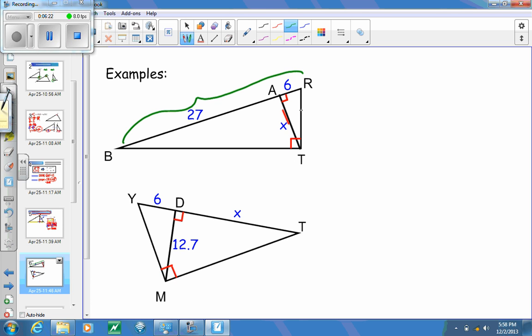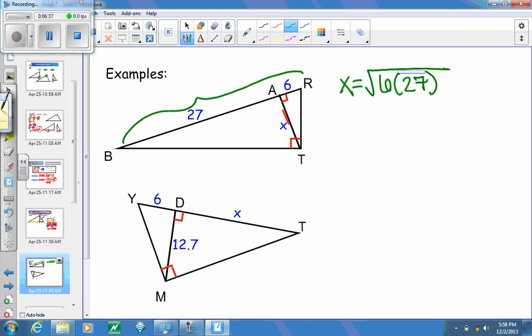I could sit here and set up similarity statements and create proportions if I wanted to, but just knowing that the altitude is equal to the geometric mean of the two parts of the base makes it a much easier problem for us to solve.